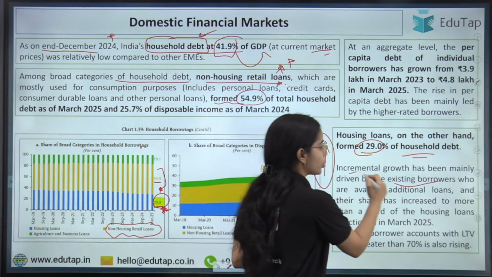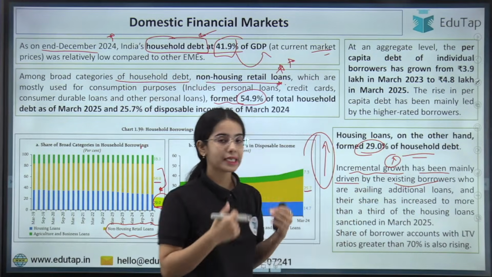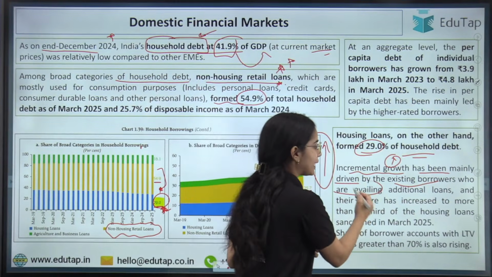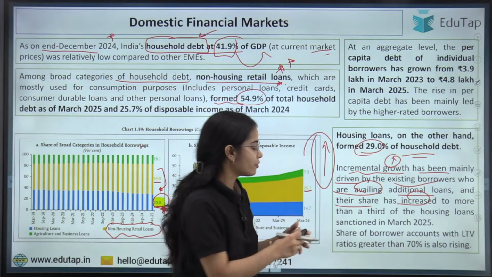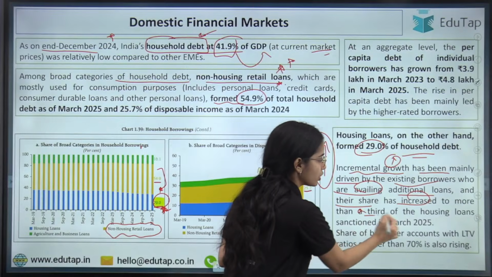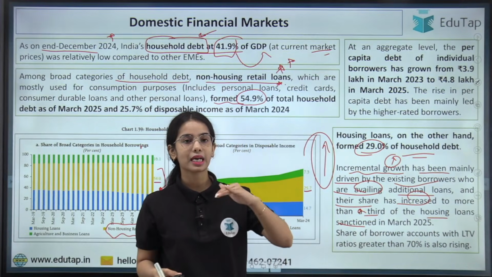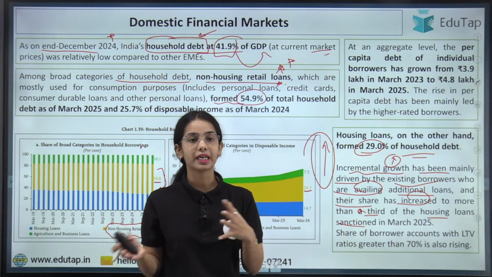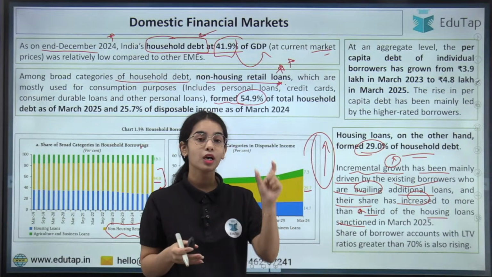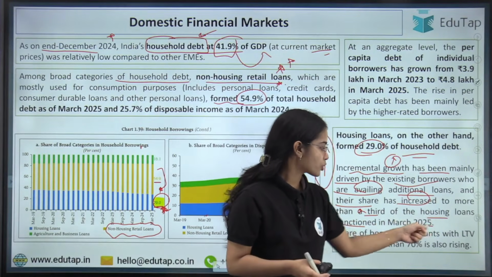So the incremental growth in the housing loan has been mainly driven by the existing borrowers who are availing additional loans, and their share has increased to more than one third of the housing loans sanctioned in March 2025.